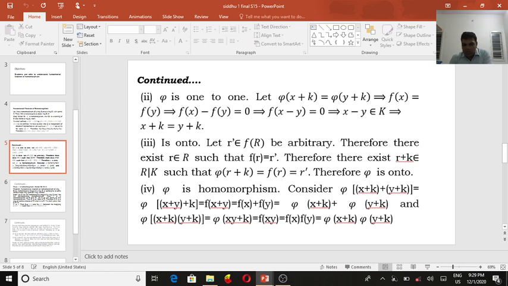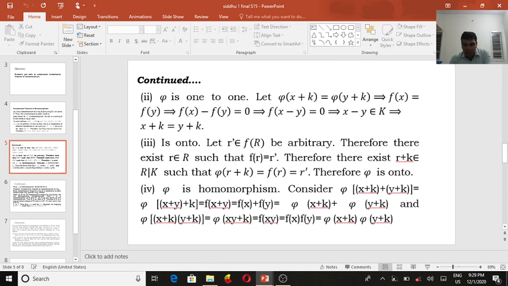So homomorphism, now for multiplication: pi of x plus k into y plus k. What is pi of x plus k into y plus k? It is pi of xy plus k, which can be written as f of xy.